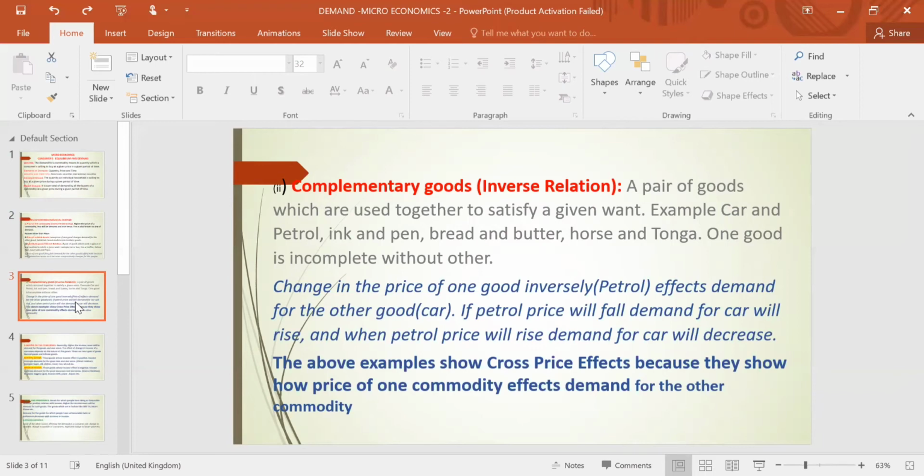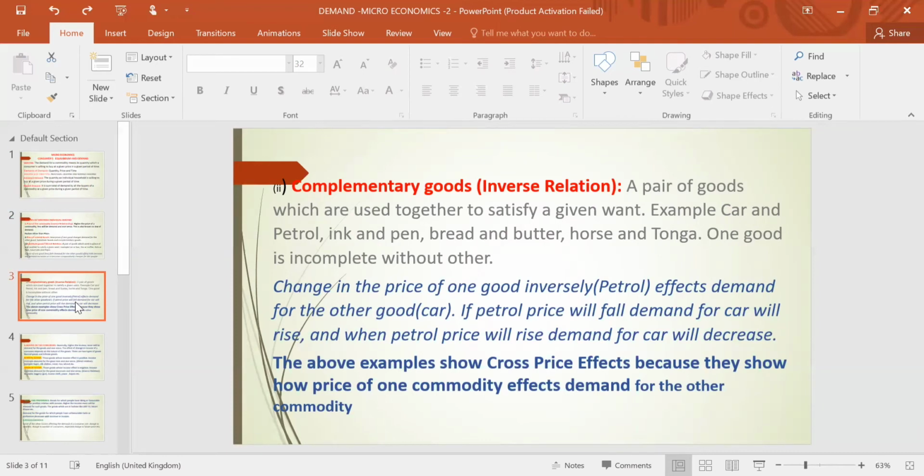So such type of good has inverse relation. If price of petrol increases, demand for car will decrease. Means if price of petrol has increased, people will demand less car. If price of petrol decreases, demand for car will increase. So here it has inverse relation.